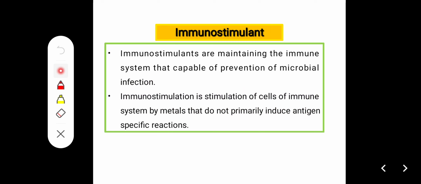Next we will learn about immunostimulants. Simply, a drug or substance which stimulates immune system activity is known as an immunostimulant. Here we learn that immunostimulants maintain the immune system and are capable of preventing microbial infections. Immunostimulation is the stimulation of cells of the immune system by agents that do not primarily induce antigen specific reactions. So drugs or substances that have the capacity to stimulate immune system activity are known as immunostimulants.